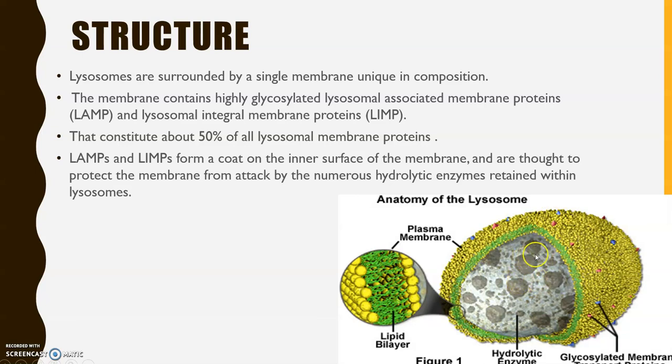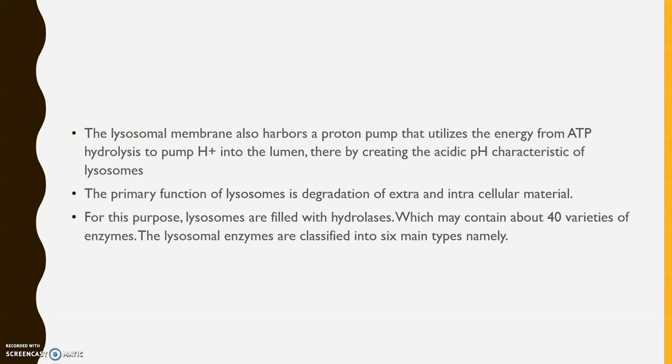And we know as H+ ion concentration increases, the pH becomes acidic. So the lysosomal lumen is always acidic in nature. We know that it is filled with hydrolytic enzymes. How this occurs is with the help of proton pumps. These proton pumps pump H+ into the lumen with the aid of ATP. ATP hydrolysis powers the energy for them. So that is another function.